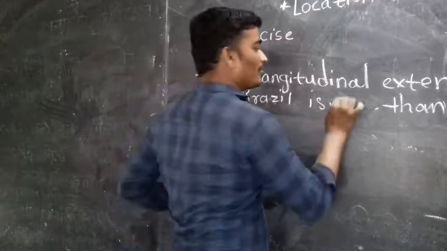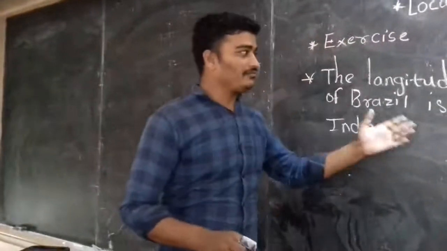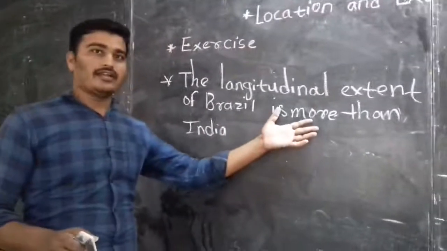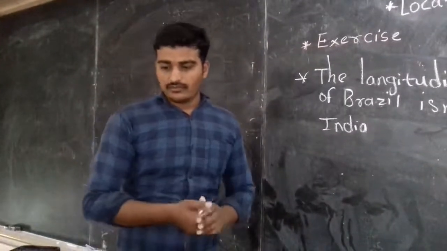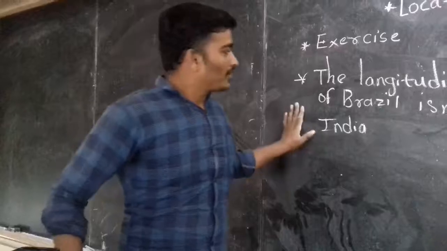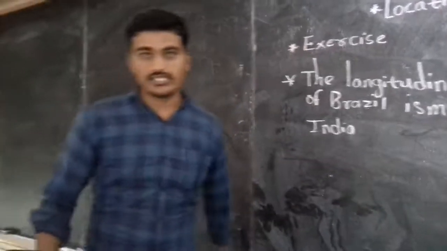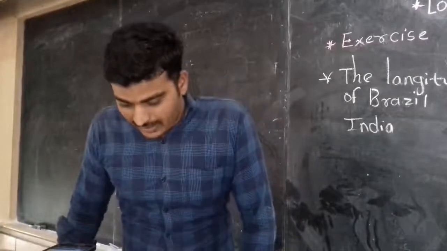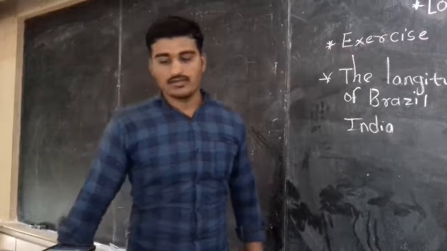So, "more than India." Here I am roughing it out and writing once again for my purpose, but you have to write the statement again one time downside, and you follow this technique. So next one: the equator passes through the northern part of Brazil.